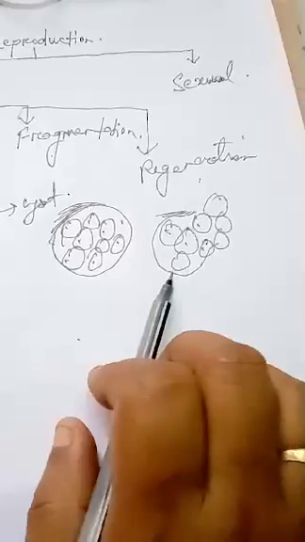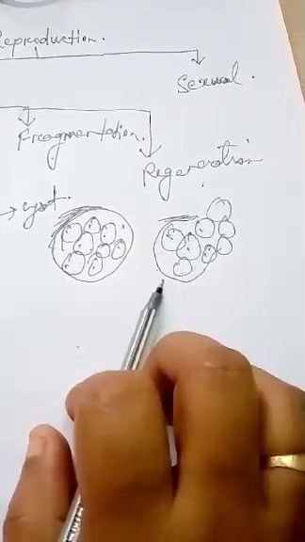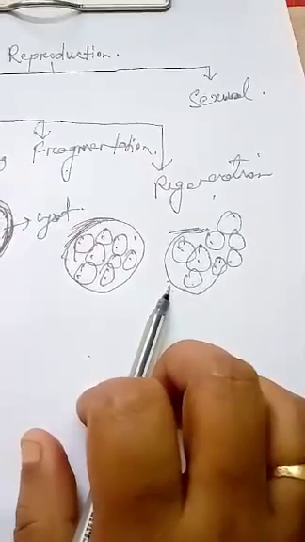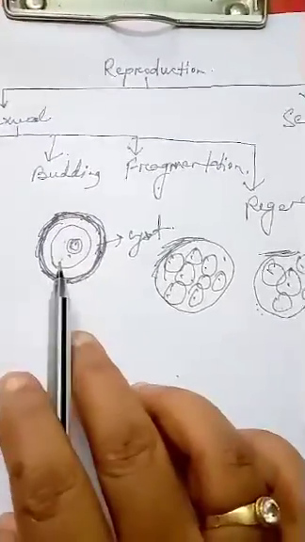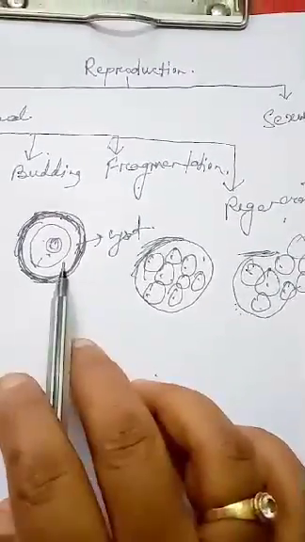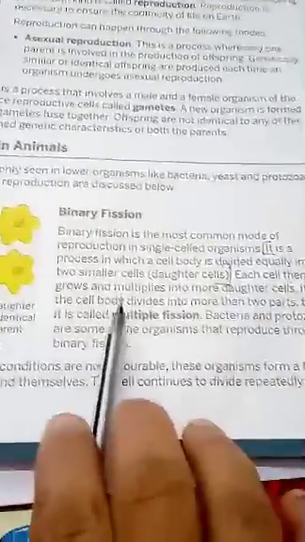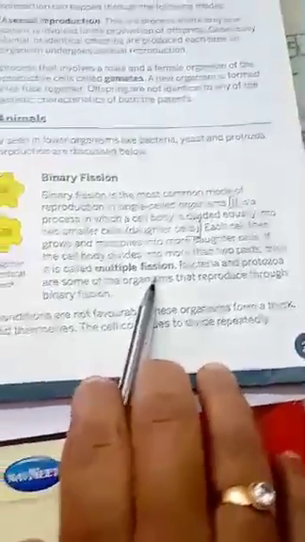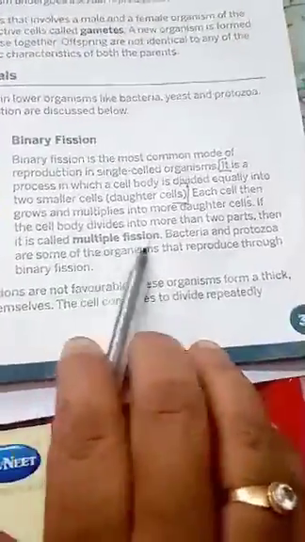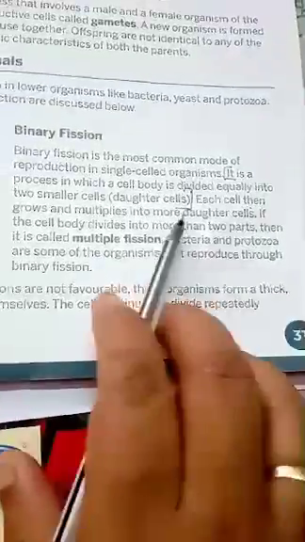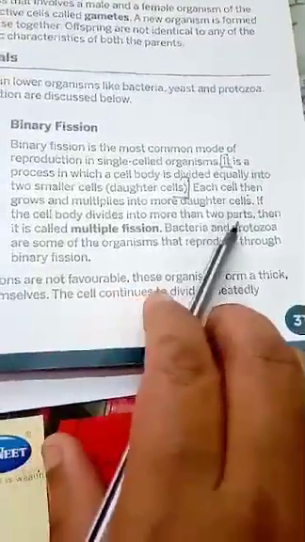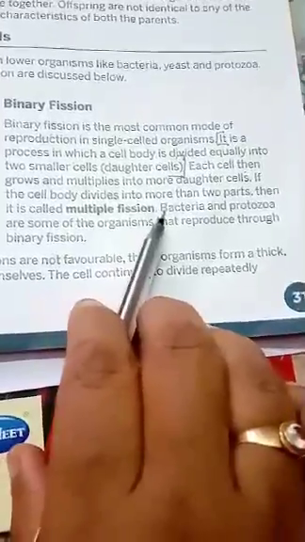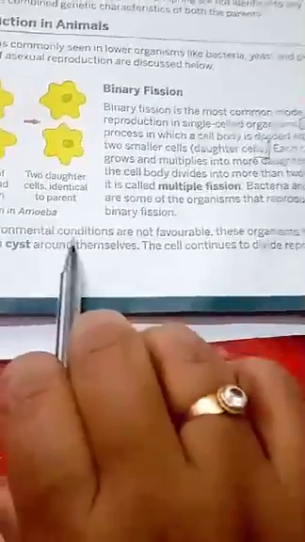So this mode of reproduction is called multiple fission, and it occurs when, during unfavorable condition, the parent surrounds itself inside the cyst. This also occurs in amoeba during unfavorable conditions. So you can see here multiple fission. All right. The definition of multiple fission is also given here. If the cell body divides into more than two parts, then it is called multiple fission. Clear? So it occurs when the condition is not favorable and the cell is covered by a cyst.